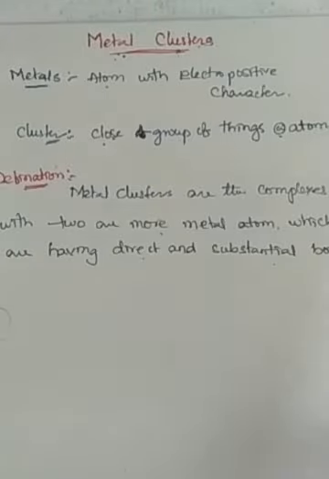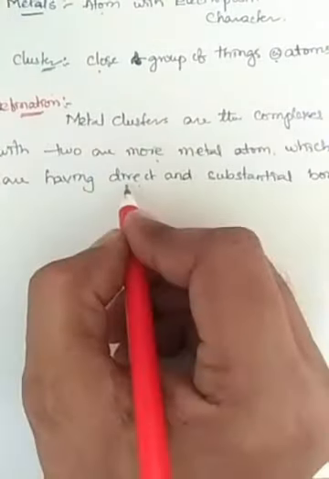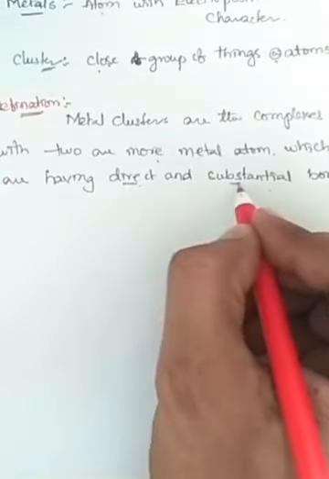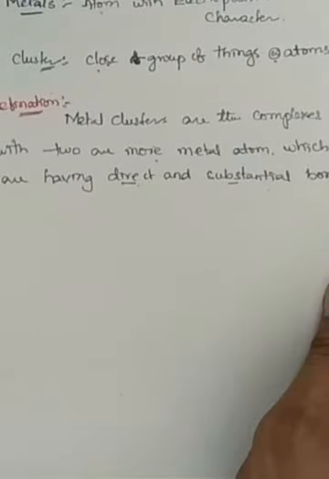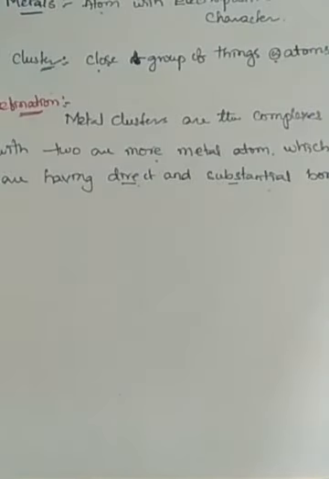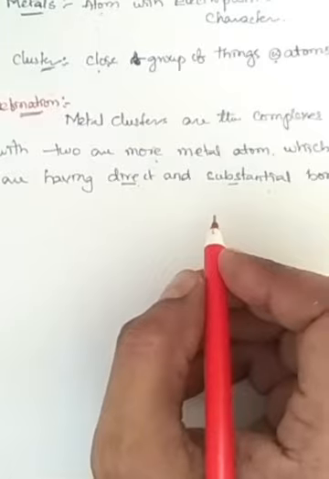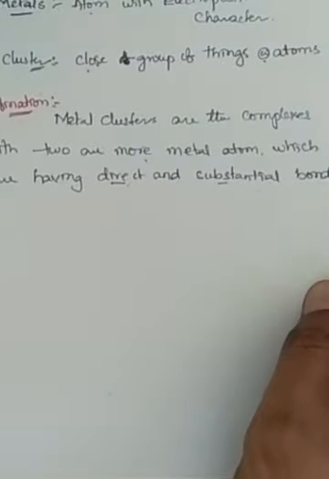So there are two words in the definition we have to point out: direct is one word and substantial is another word. Direct means the metal to metal direct contact bond has to take place, right?